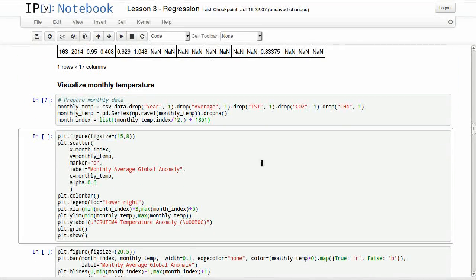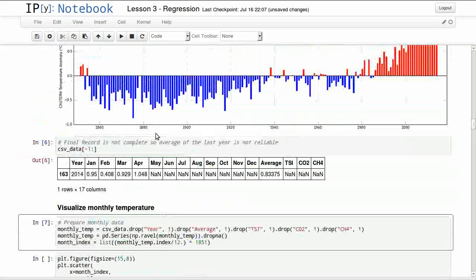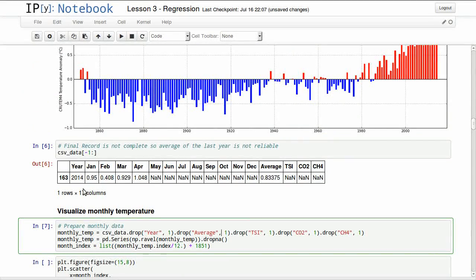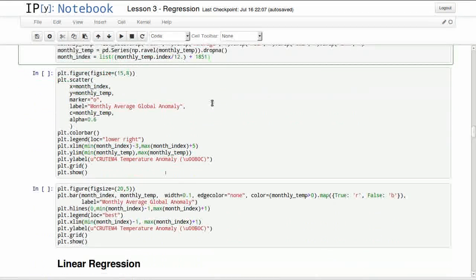So first, let's calculate some variables. We're basically dropping average TSI, CO2, CH4. We'll talk about those further later, but basically I'm serializing all the month numbers. So I get a long list of numbers for each month of each year. So this is what I have in here. And I'm calculating this monthly index, which will show the year with a point representing every month. So let's visualize that.